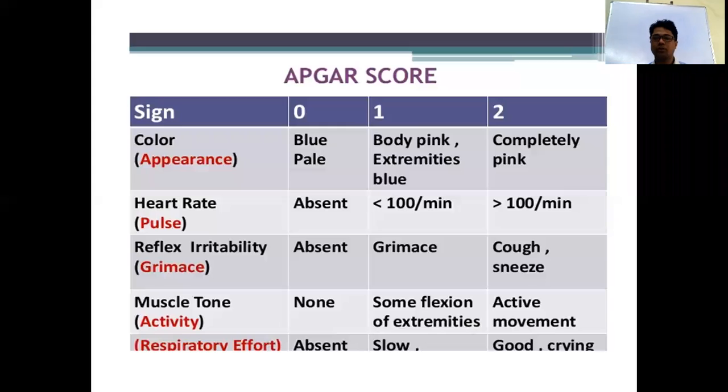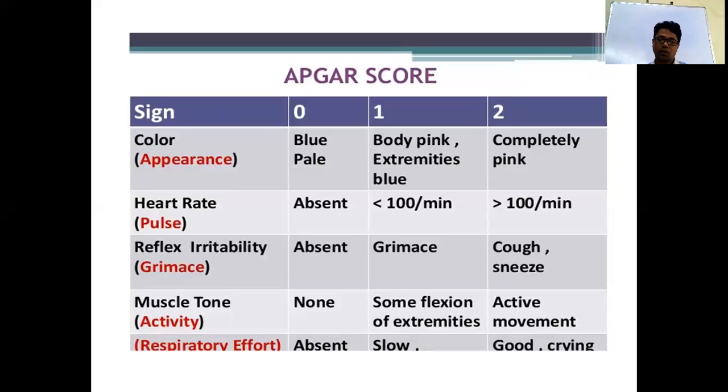The Apgar score is designed to evaluate and help in decision making whether to do resuscitation or not. It is designed to know the outcome of the baby, whether the baby improved after resuscitation or not. So the Apgar score is required for decision making, evaluation, and treatment response, and for severity of the asphyxia. These are 5 objective signs. You give scores of 0, 1, 2, and the total score is 10.